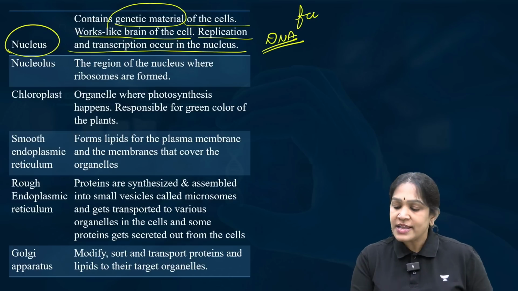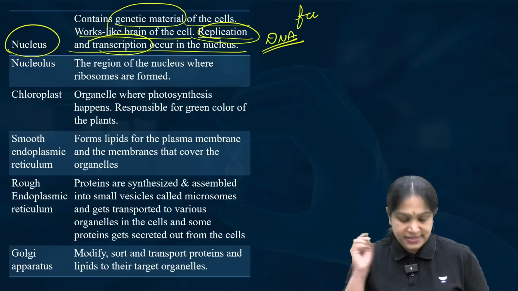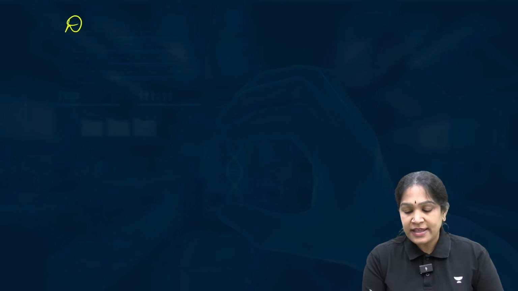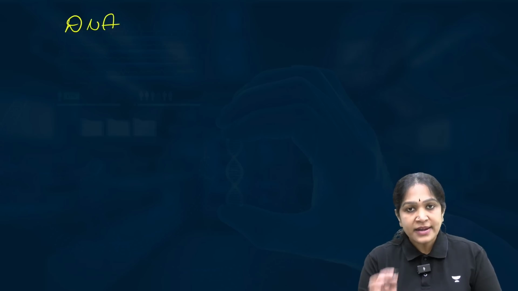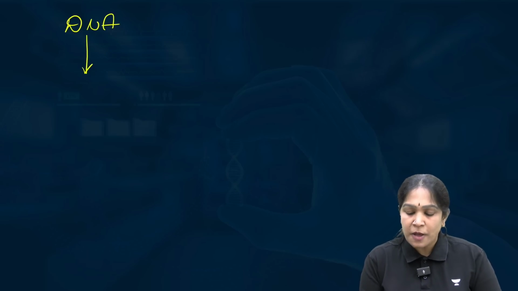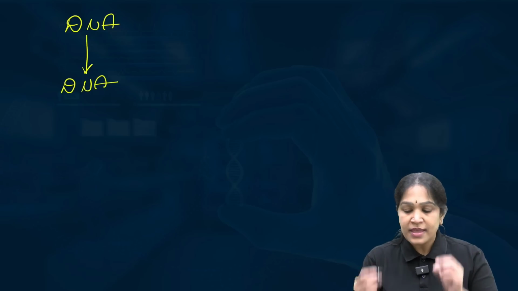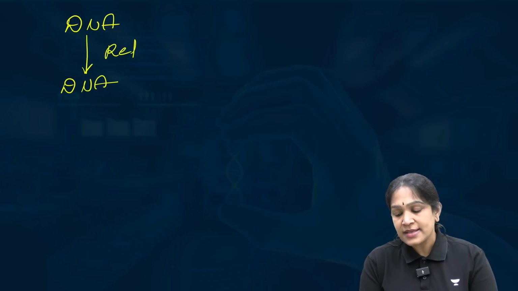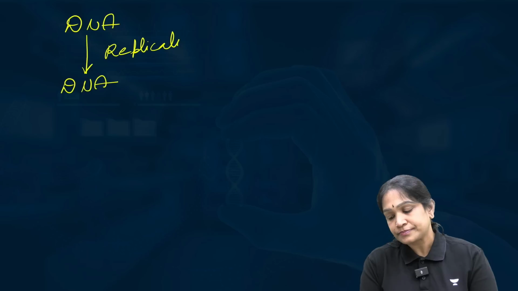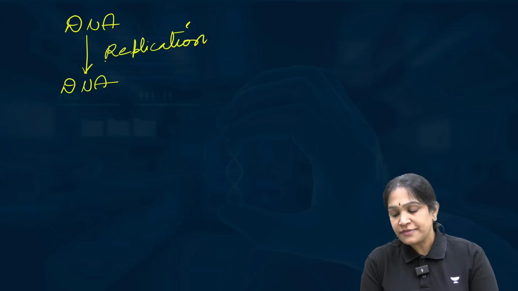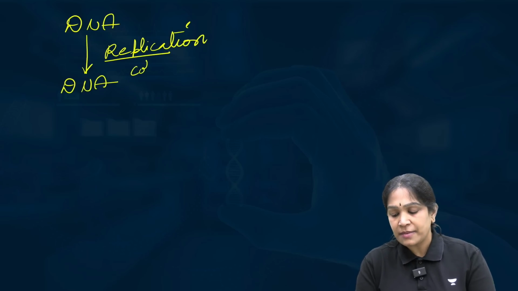Okay. What is replication? What is transcription? Let us try to understand that. We have DNA, right? If the DNA again gets copied into DNA, I mean we get the second copy, we call that process replication. In replication we have a word replica. Replica means what?